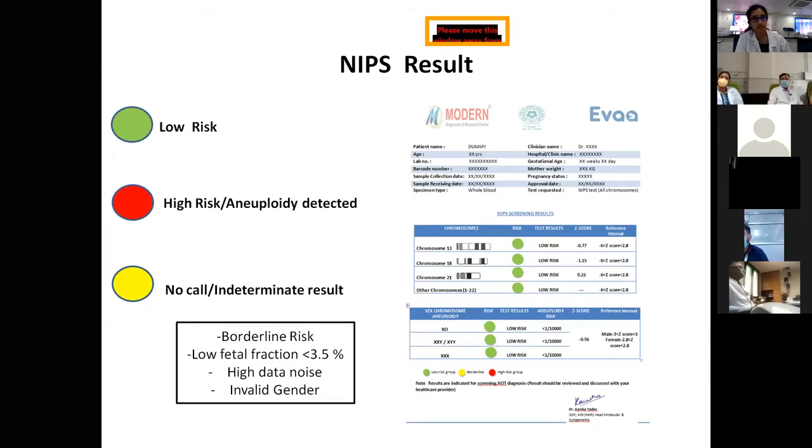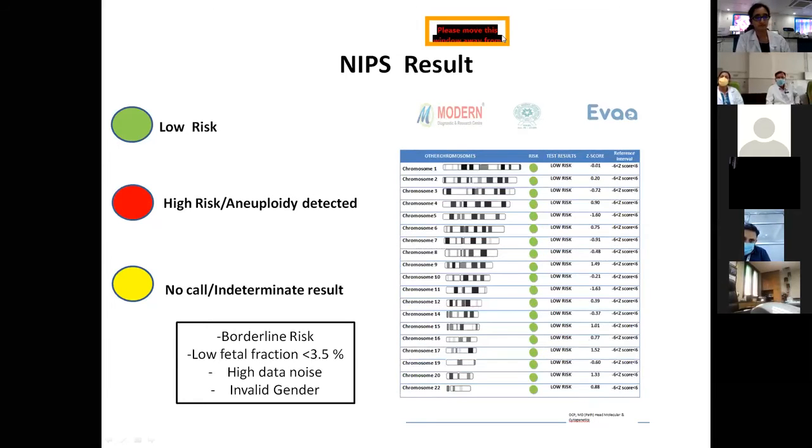I'll just try to show you our dummy report. We cover chromosomes 13, 18, 21, and we directly tell whatever risk is there, either low risk or high risk, along with sex chromosome aneuploidy. What we give here is the Z score. The Z score is the deviation measured from the baseline, and based on the Z score, the call is taken. Along with all the major chromosomes, we are also covering whole chromosome aneuploidy.